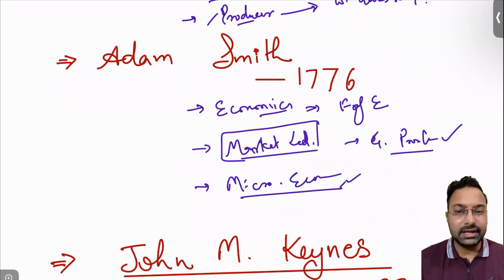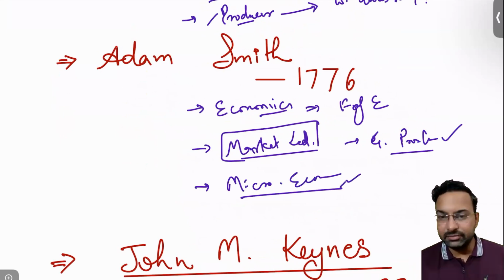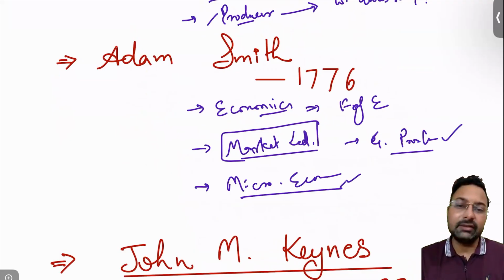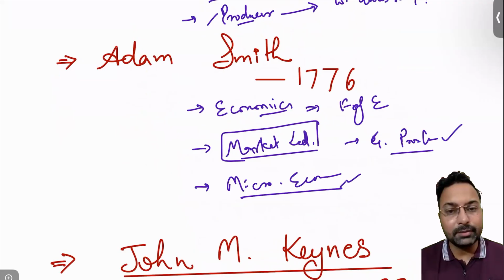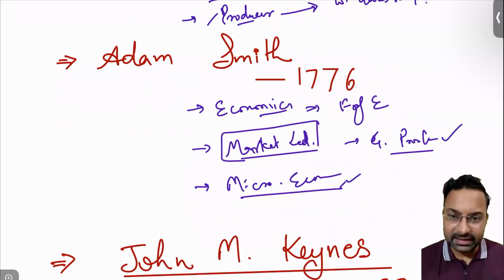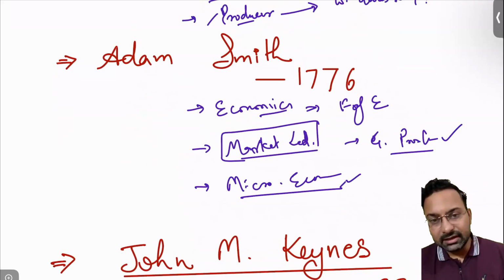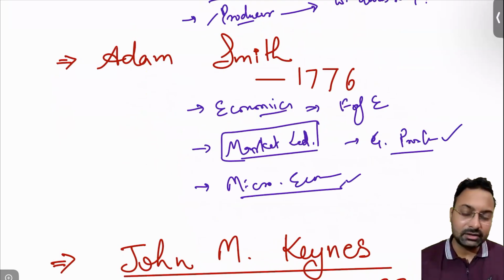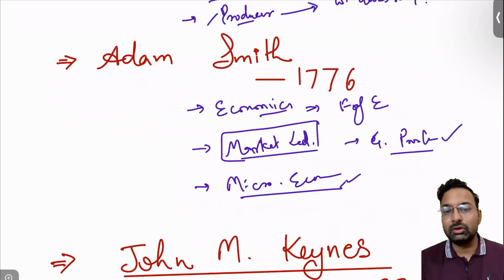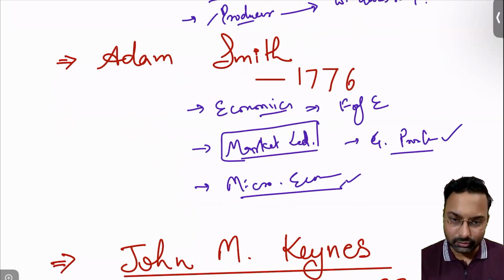He was saying that decision makers are individuals, and those decision makers will be able to drive the market. If they say the product is good, they will buy that good, and the producer will be able to take the decision to produce that good. He was only talking about the market led economy.